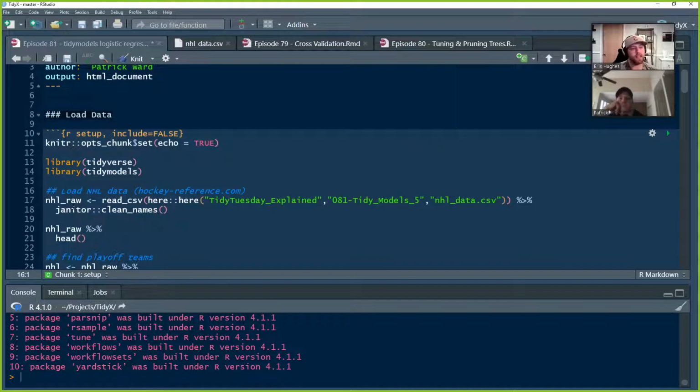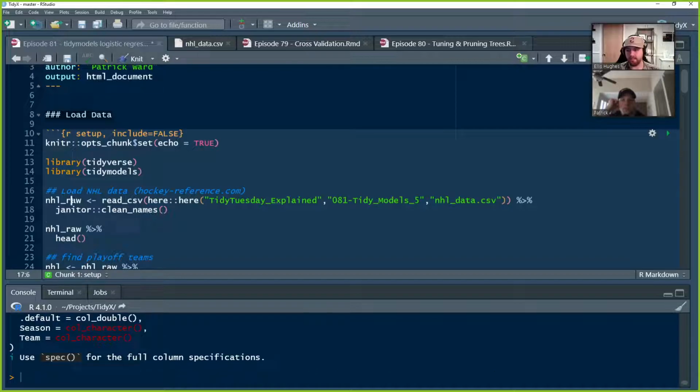We're going to load some data. The last several weeks we've done it on some air quality data that was provided from the datasets package that comes with R. But this time we're going to grab some new data, one that we thought could be fun given that hockey is happening right now in the Seattle area again. So we grabbed some historical hockey data from hockeyreference.com. We just have stored a copy of it. We didn't want to go through the process of explaining the scraping, but the data for this week is available at nhldata.csv. We load it in and use Janitor to clean up the names.